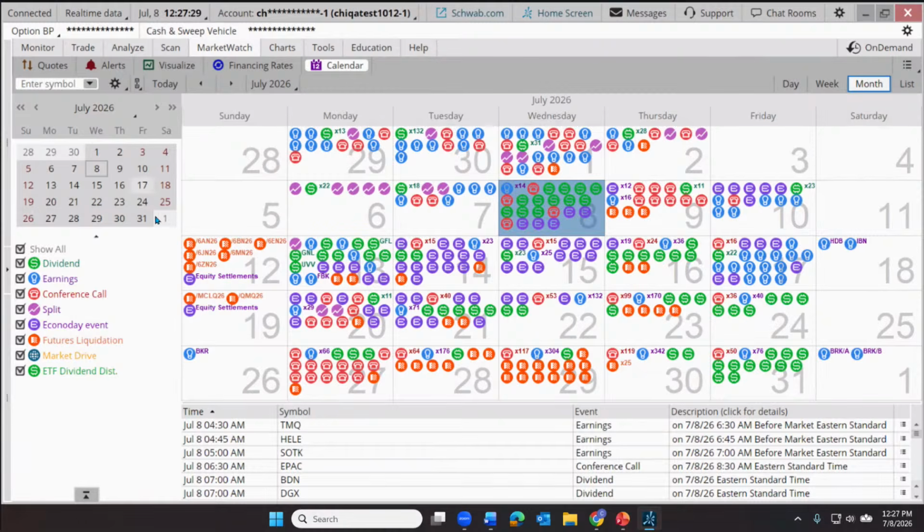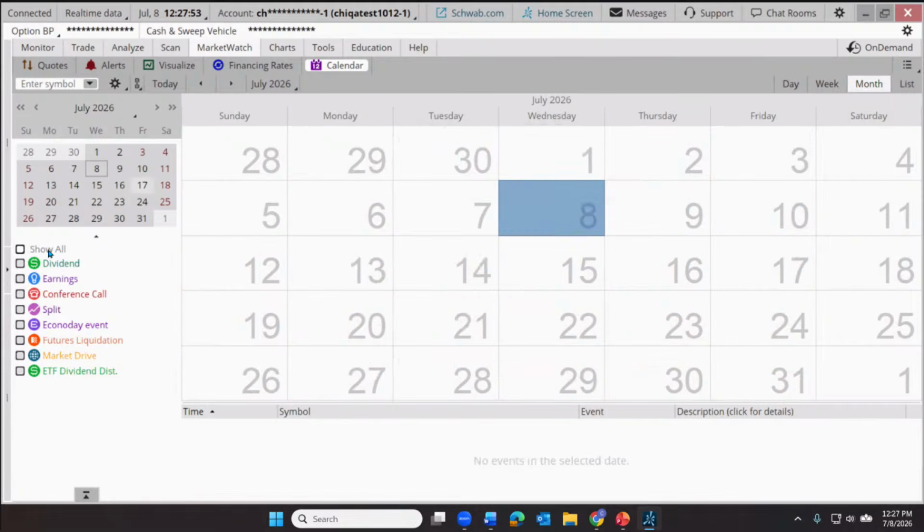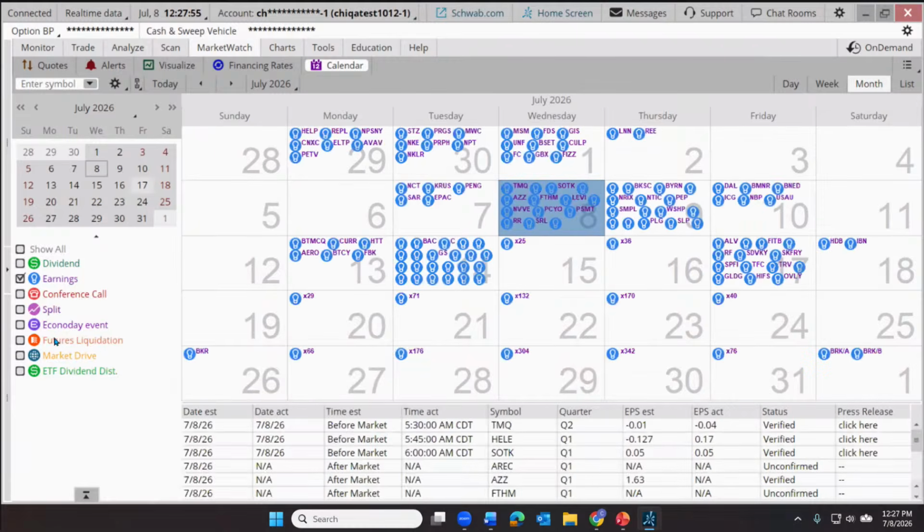Couple of tips there. Number one is right now, it's showing us just about anything that could be news related. Dividend related news, earnings news, conference calls, stock splits, economic dates and economic day events, and so on. Let's just say in this case, we're looking for something like, how about earnings announcements? Maybe we're one of those traders who likes to trade over earnings. Not everybody does, but let's uncheck this box for show all, and let's just look for earnings.